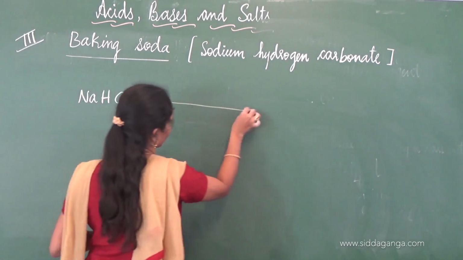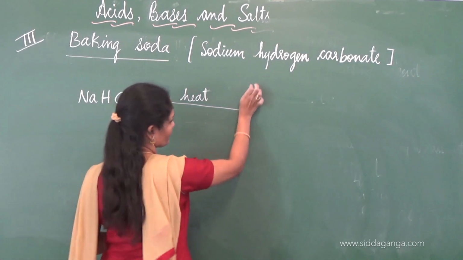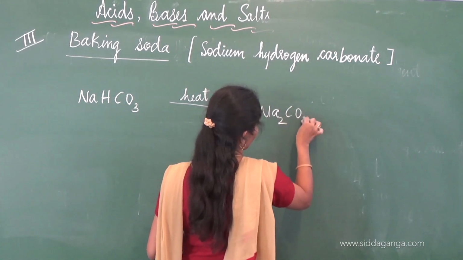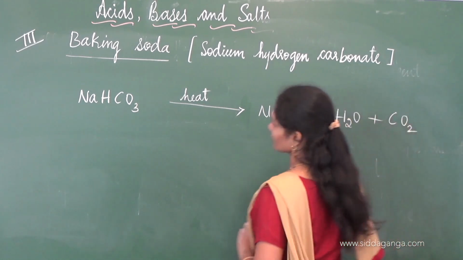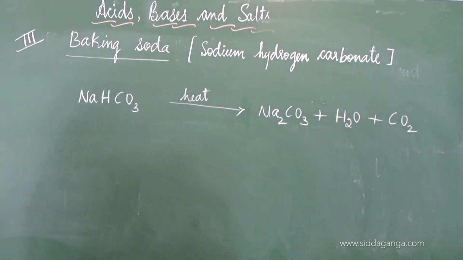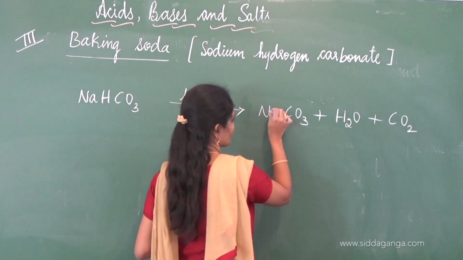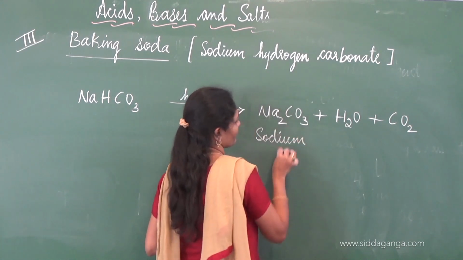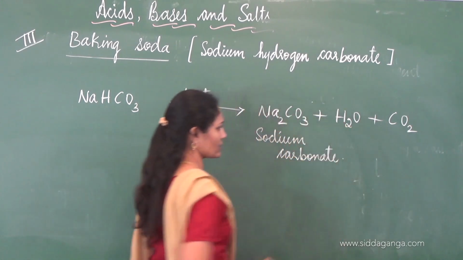NaHCO3 upon heating, right? So we are going to employ heat to it. What happens is Na2CO3 plus H2O plus CO2 is given off. Check whether the equation is balanced. NaHCO3 is, we know, sodium hydrogen carbonate, and Na2CO3 is sodium carbonate. Is it not? This is sodium carbonate. Check whether it is balanced.